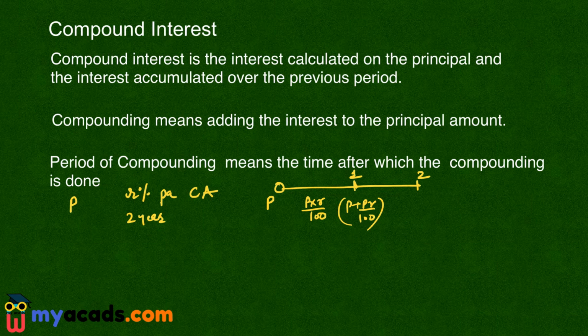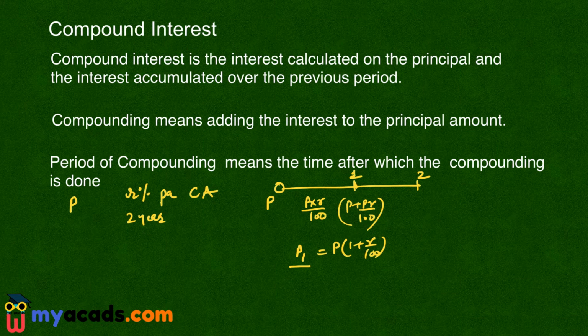Now for the second year, the interest will be charged on the principal P and any other interest that is accumulated over the previous year. So the interest will be charged on P plus PR into 1 upon 100. So this is P into 1 plus R by 100. This is the new principal. So the interest will be charged on P1.